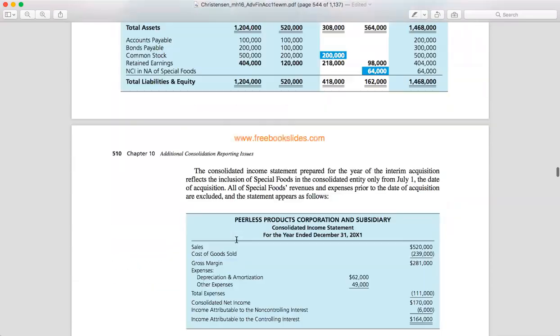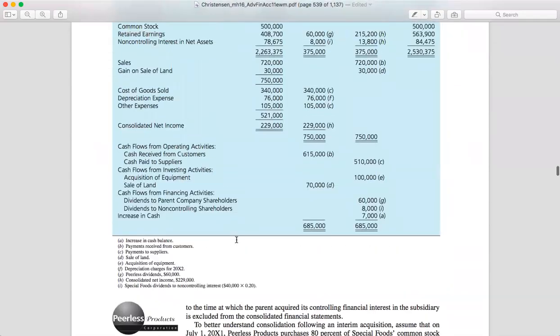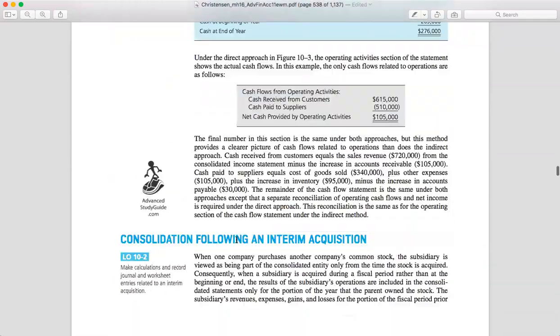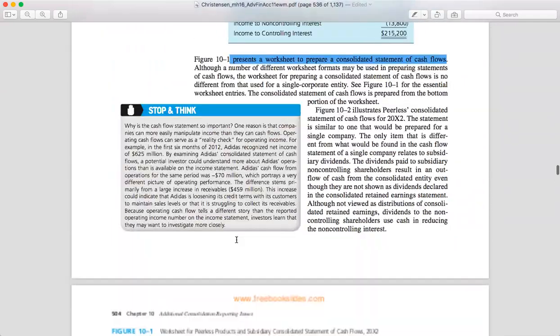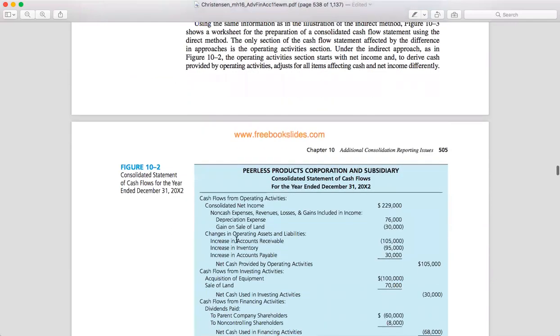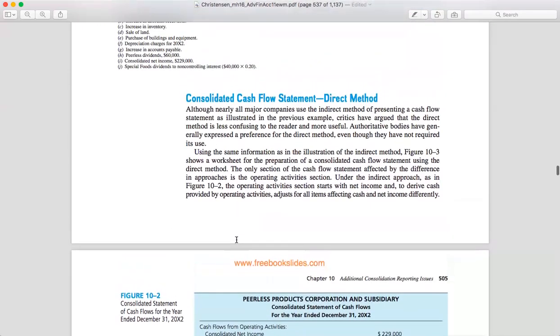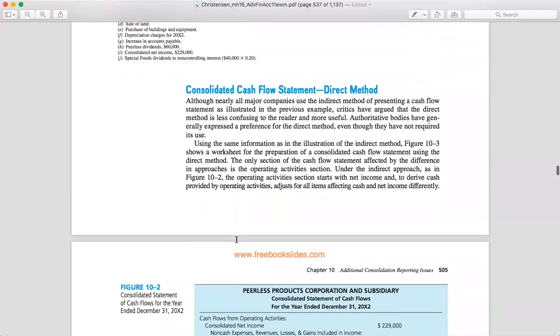Okay, sorry, the next one is what we've discussed before, right? So the next one, we're going to have a look at the direct method, the direct method of the consolidated cash flow statement.